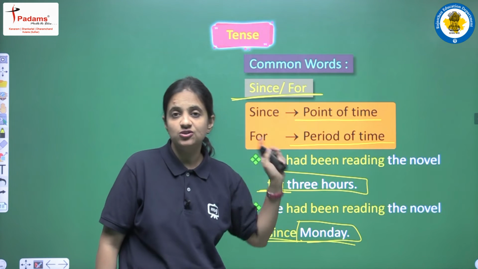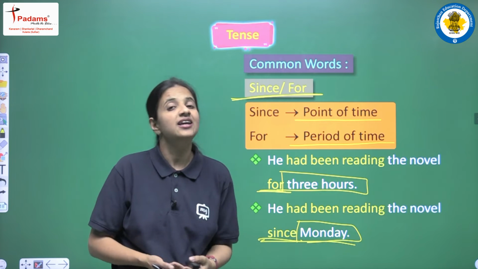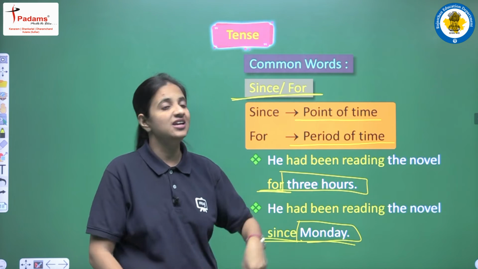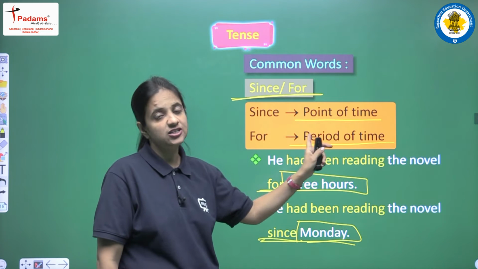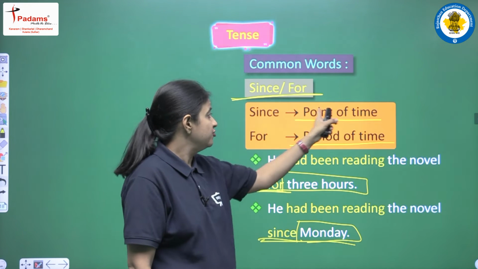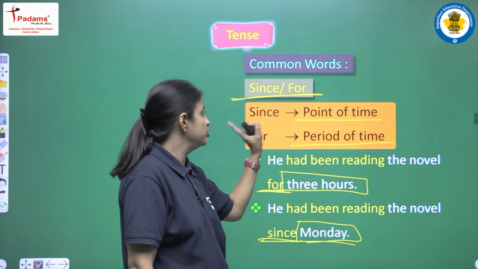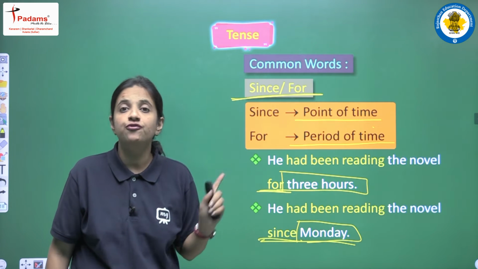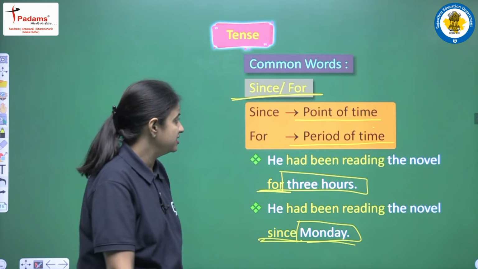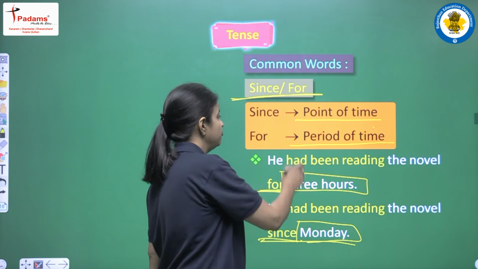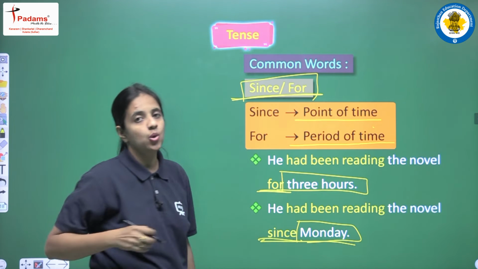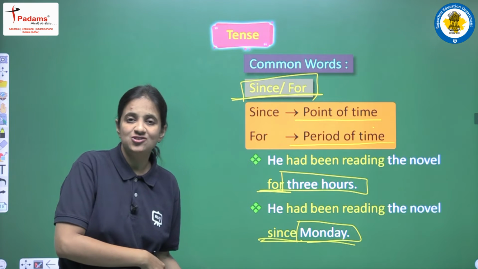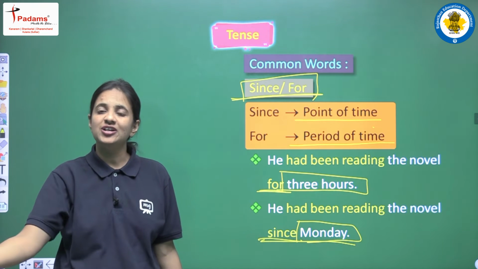And yes, since and for also come in fill-ups. So you should know this very clearly, there should be no confusion. In since and for, it's very easy, it's very clear actually that for all points of time we use since, and to show a period of time we always use for. Okay, so this is the main difference between since and for. And yes, these two are the words that are commonly used in past perfect continuous tense also, just like present perfect continuous tense.